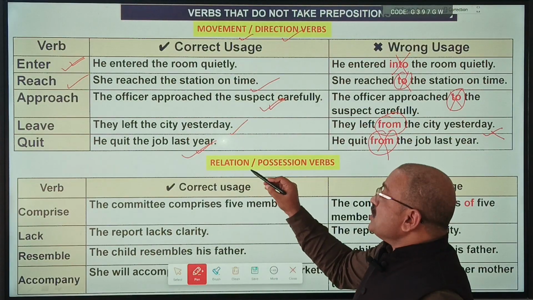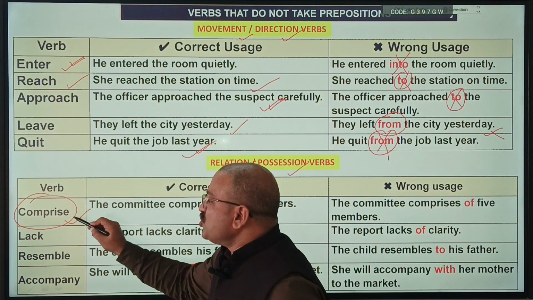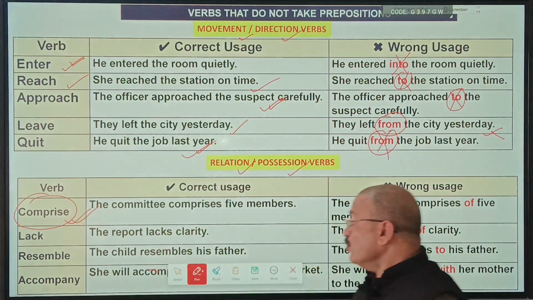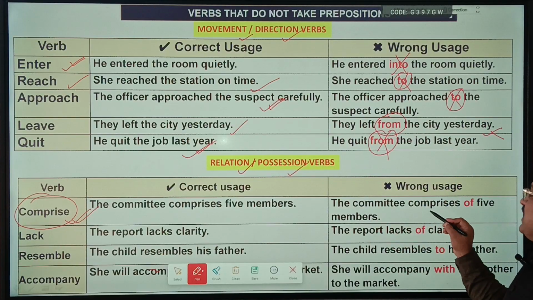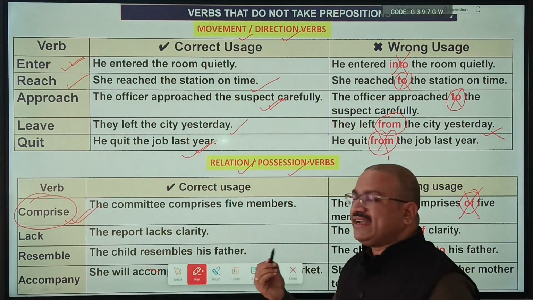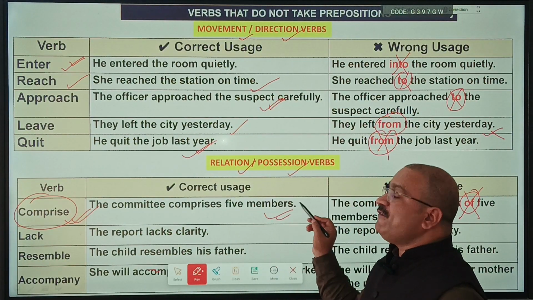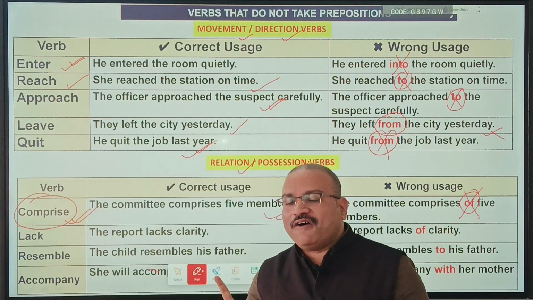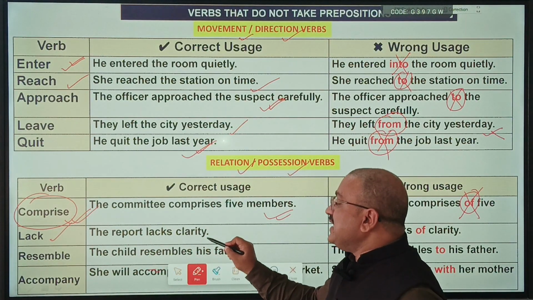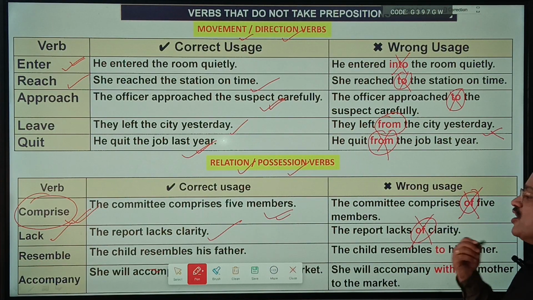Now, verbs showing relation or position. Let us see comprise. Very often questions are asked in examination based on this verb. Most often what you'll find is "The committee comprises of." Wrong. Comprise will not take any preposition. The right sentence will be "The committee comprises 5 members." Comprises of is wrong. Lack. "The report lacks clarity" is right. "The report lacks of clarity" is wrong.